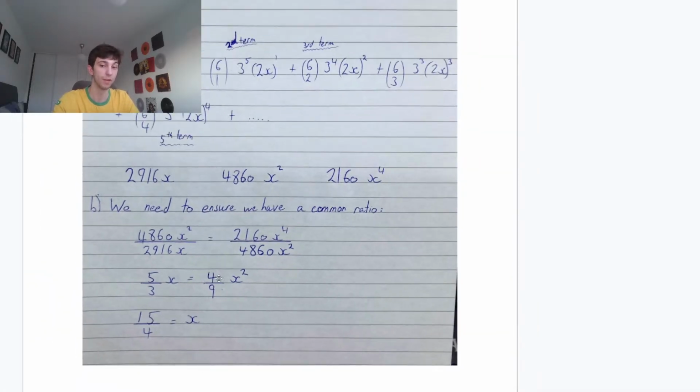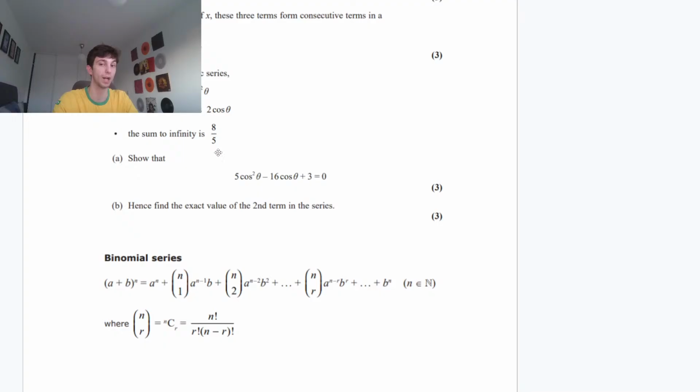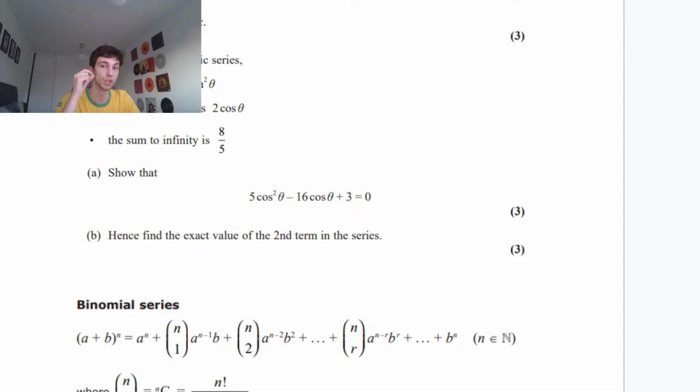So we found the corresponding value of x by knowing that we have a common ratio and using our answers to part A, dividing through by x, because we know that we don't have to care about our solution of x equals 0. Okay, so nothing scary there, guys. Then we're told in a different geometric series, the first term is sine squared theta, the common ratio is 2 cos theta. This is great, we have the first term and the common ratio. We're also told the sum to infinity is 8 over 5. This is a more realistic question, nothing too tricky, but you still have to use that sum to infinity formula.